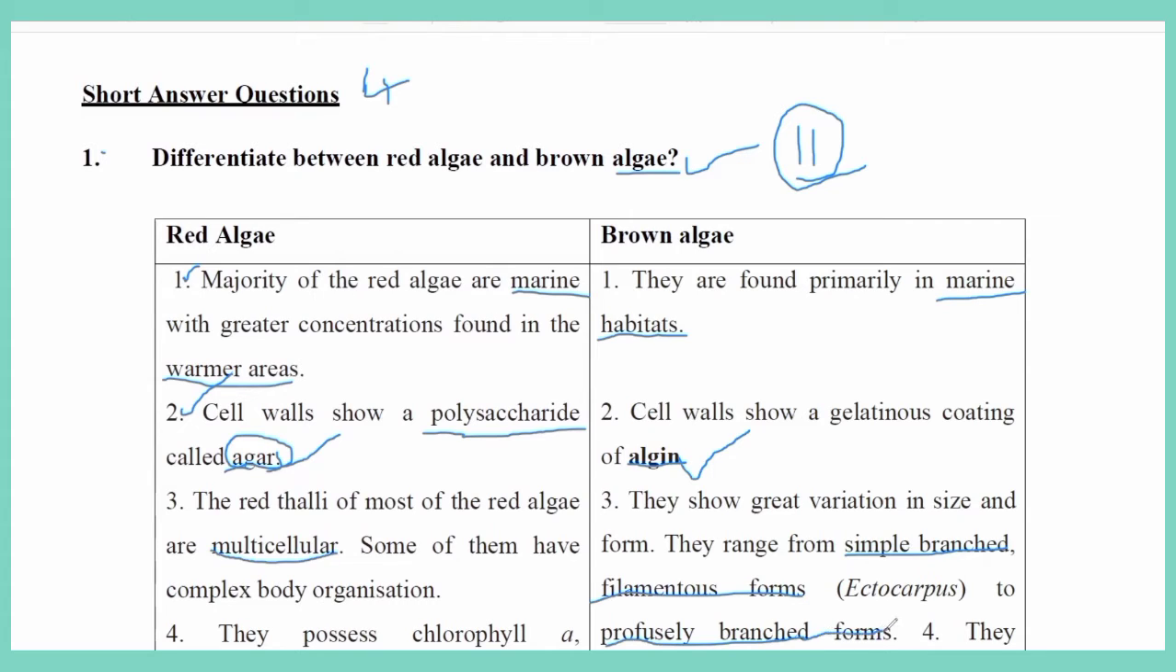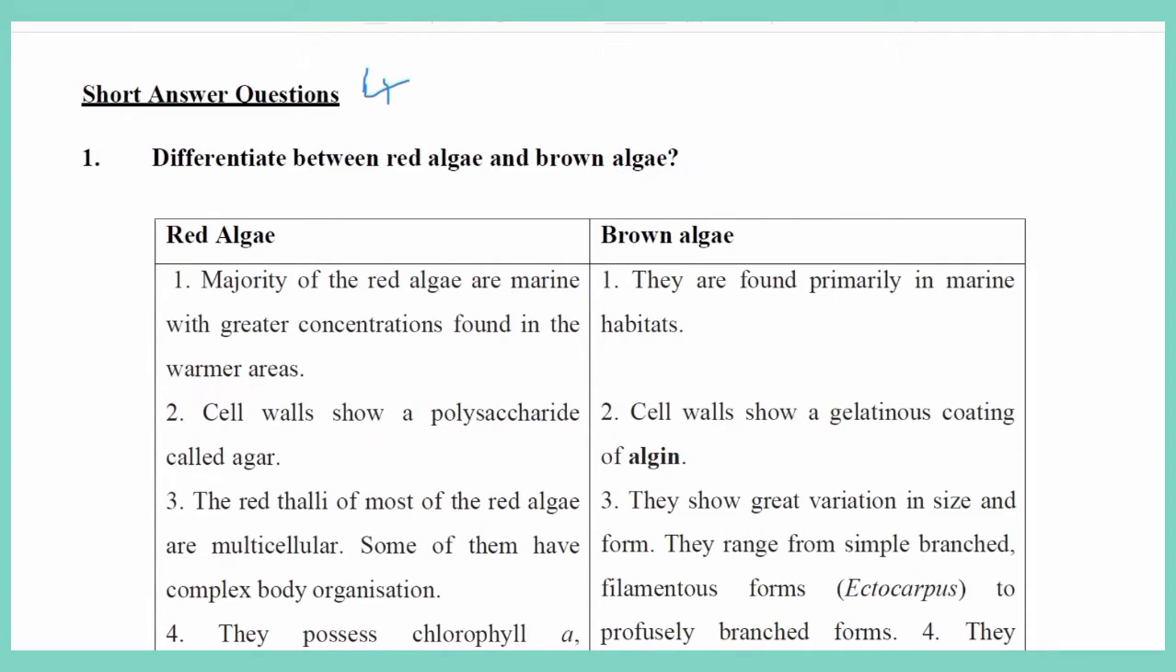Here in brown algae, for example Ectocarpus, it has branches. The brown algae have filamentous to profusely branched forms. Profusely branched means a greater number of branches in an aggregate manner. So these are the major differences. Let us continue to the fourth point.